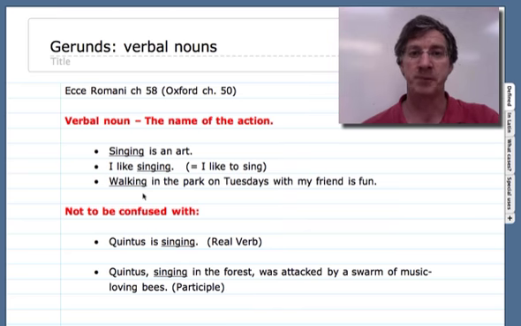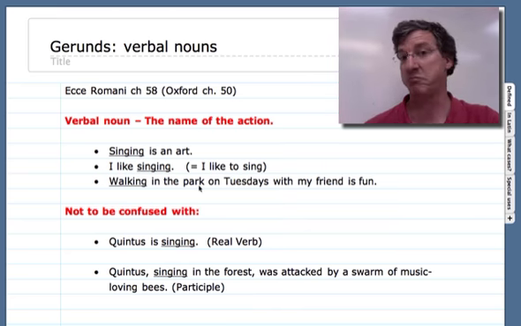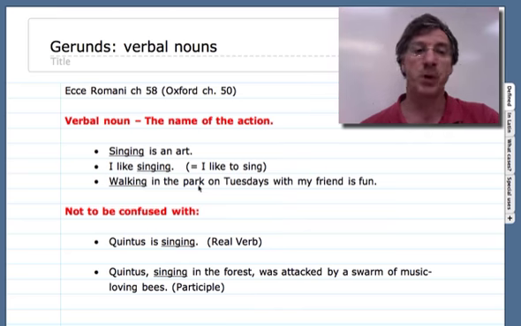I like singing. The third example shows us that gerunds can be modified by prepositional phrases or adverbs. They can have direct objects just like any other verbal form, but they are still nouns. What's fun? Walking in the park on Tuesdays with my friend. That's what's fun.